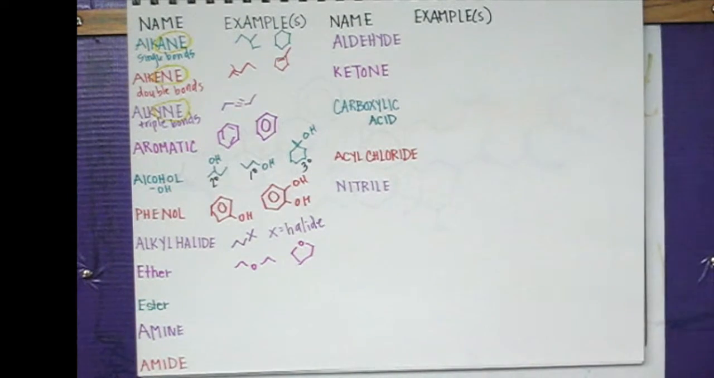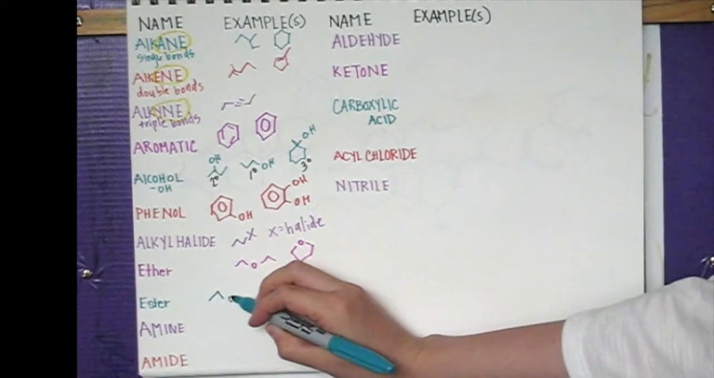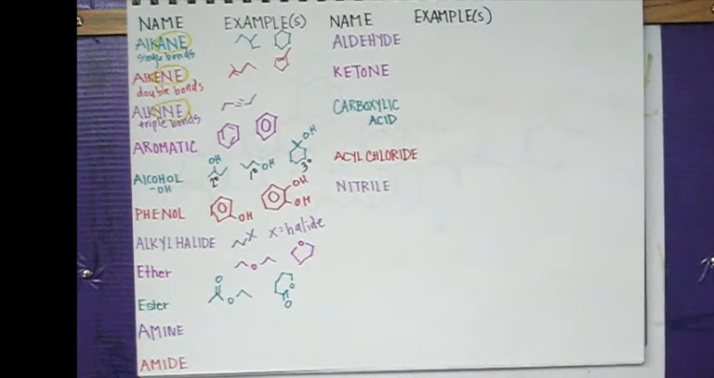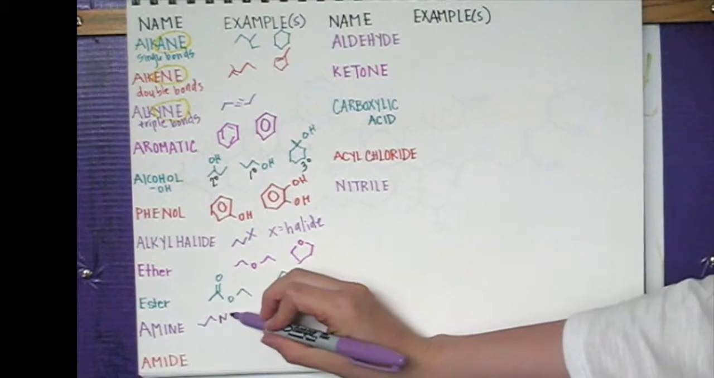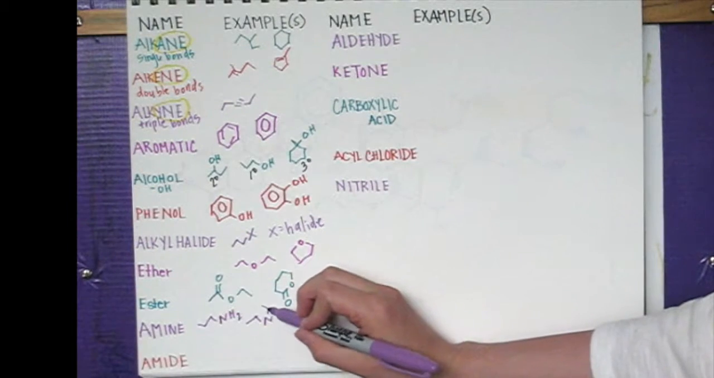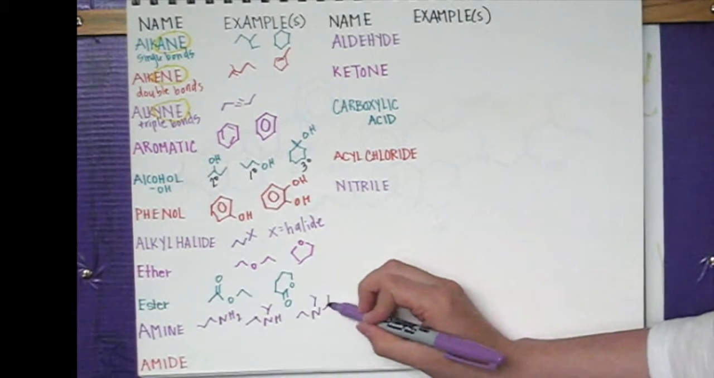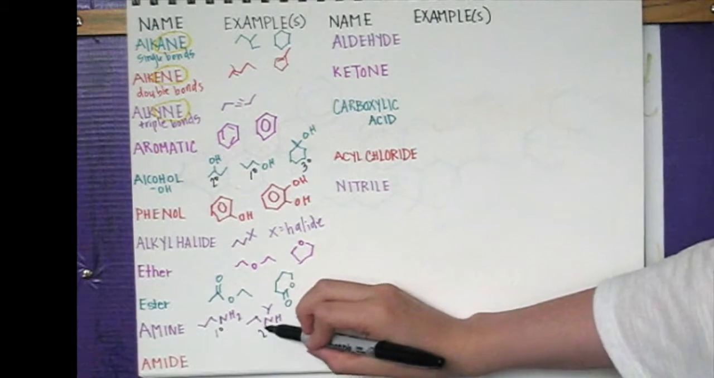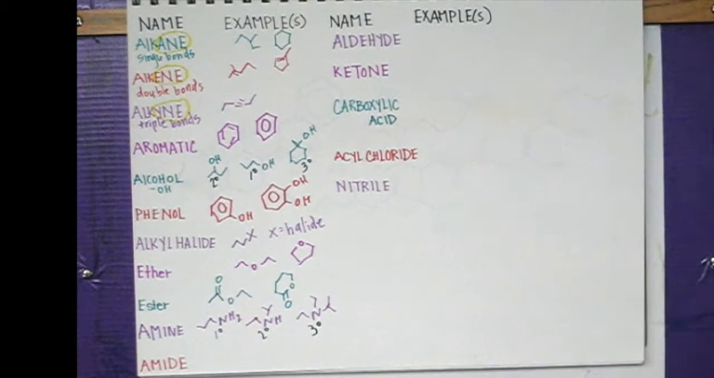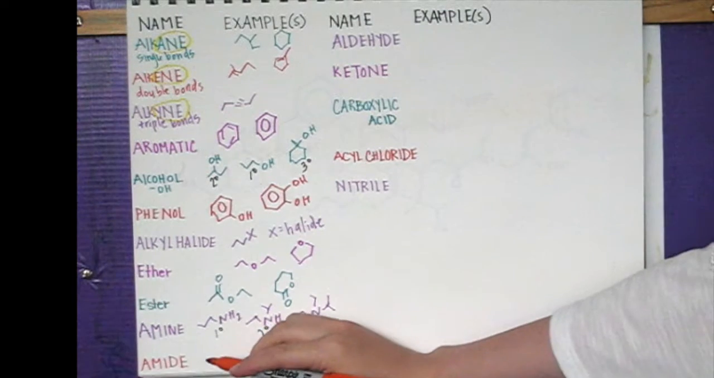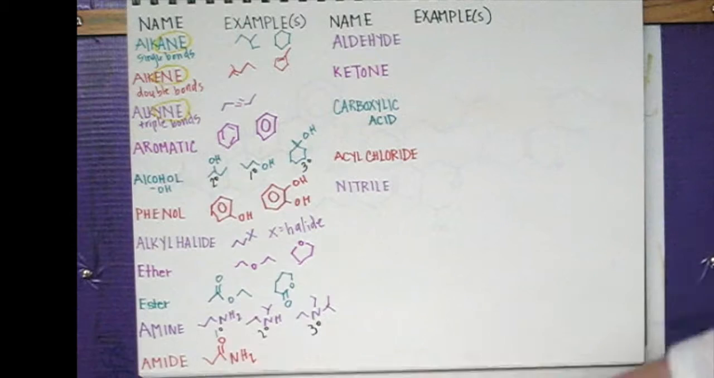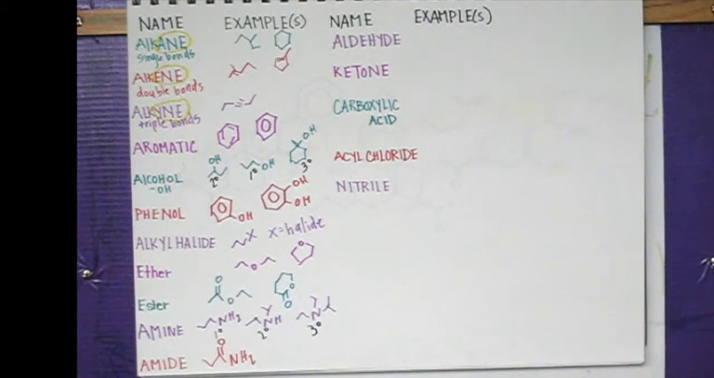An ether is a sandwiched oxygen, is how I like to think about it, and an ester is like an ether's big sister, with a double-bound oxygen next to it. Amines only contain nitrogen. They can also be primary, secondary, or tertiary, depending on how many groups are attached to the nitrogen. Amide is like a nitrogen and a double-bound O. It's like an amine's big brother.